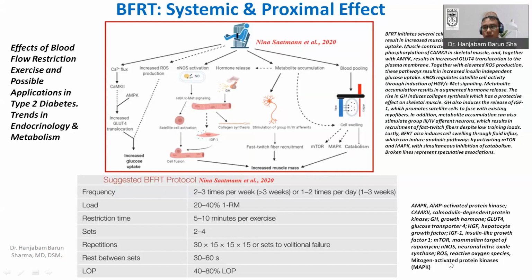Okay, so just by the use of blood flow resistance training, the ultimate effect is muscle hypertrophy because of the mTOR. mTOR is the mammalian target of rapamycin, which is very important for muscle growth. Another is MAPK, the mitogen activated protein kinase. These have an important role in muscle growth.